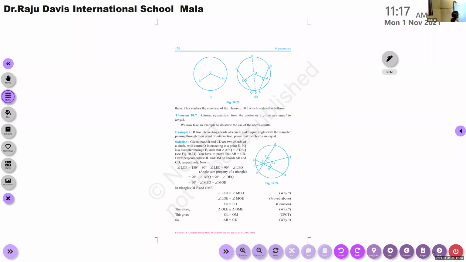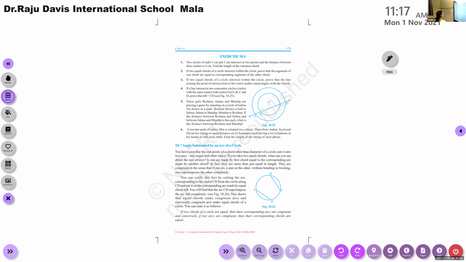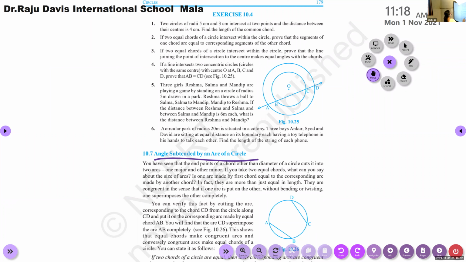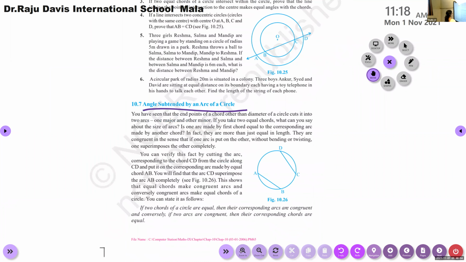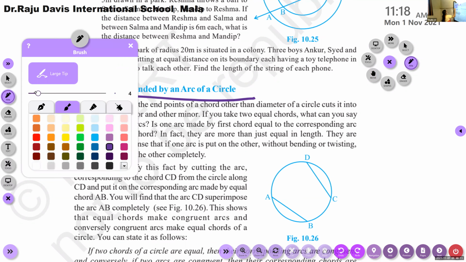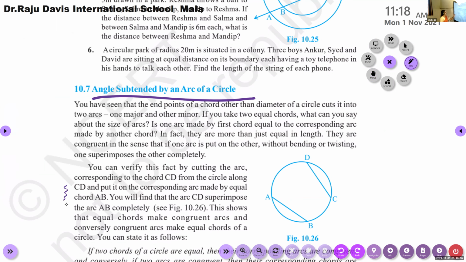Next topic is angle subtended by an arc of a circle. Angle subtended by an arc of a circle.